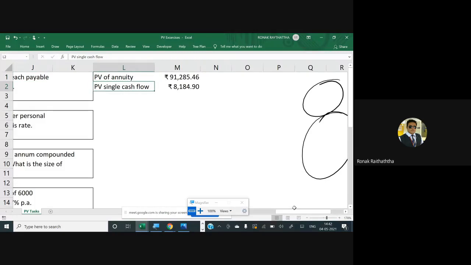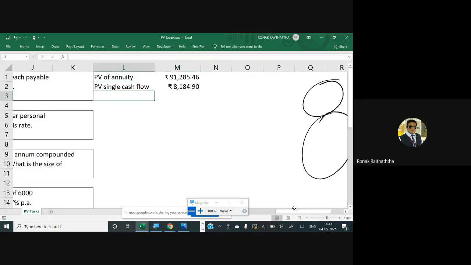So the 50,000 rupees that Mr. Gaurav is supposed to pay at the end of the 21st year is equal to 8,184 rupees right now. So if I give 8,000 rupees to Mr. Gaurav, I'll take 50,000 rupees from him after the 21st year at 9% interest.